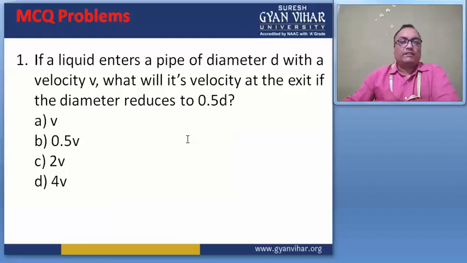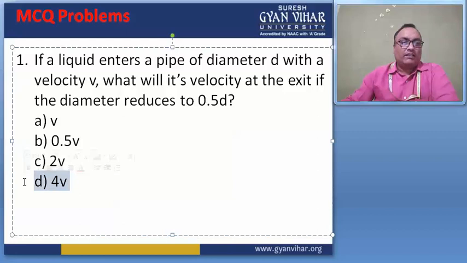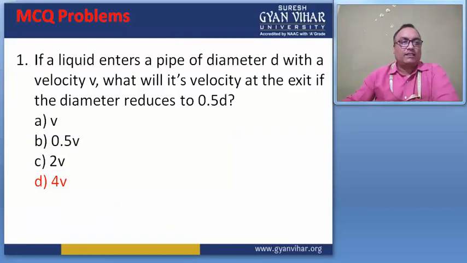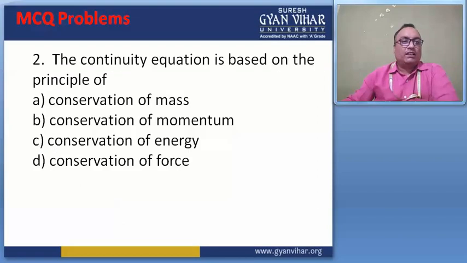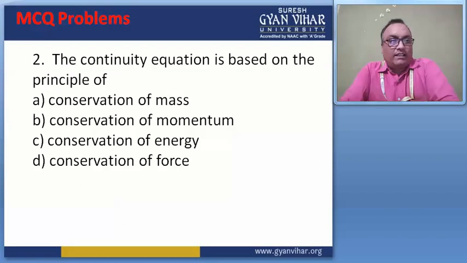This is the section of multiple choice questions. If a fluid enters a pipe of diameter d with a velocity v, what will its velocity be at the exit if the diameter reduces to 0.5 d? Then the correct answer is here. Apply the continuity equation and find the solution. D is the correct answer for this question. Then move to the next slide.